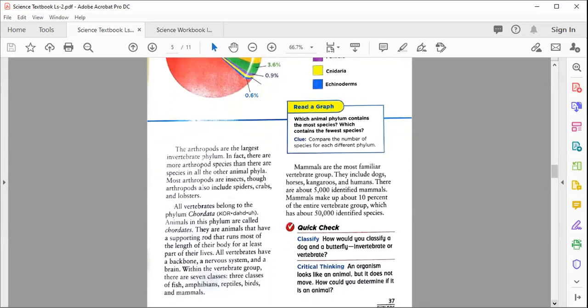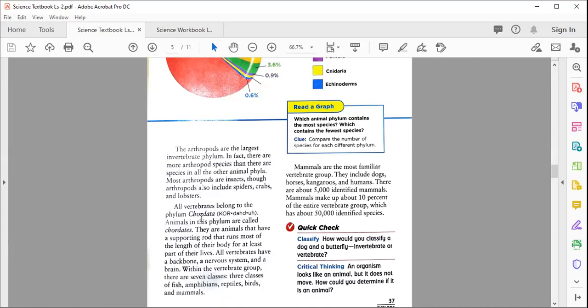The arthropods are the largest invertebrate phylum. In fact, there are more arthropod species than there are species in all the other animal phyla. Most arthropods are insects. True arthropods also include spiders, crabs, and lobsters. So they share some examples of arthropods. All vertebrates belong to the phylum Chordata.